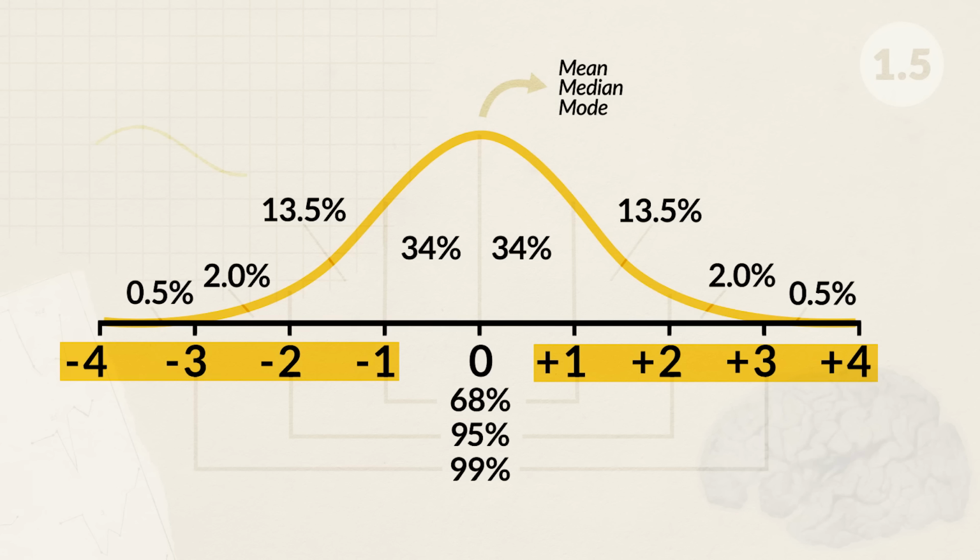Z-scores allow us to compare things that are not the same as long as they are normally distributed. We can also look at the percentile rank. This allows us to understand the percentage of scores that are at or below a particular score. This is what tells us the percentage of the population that has a score or a value that's the same or lower than our score.